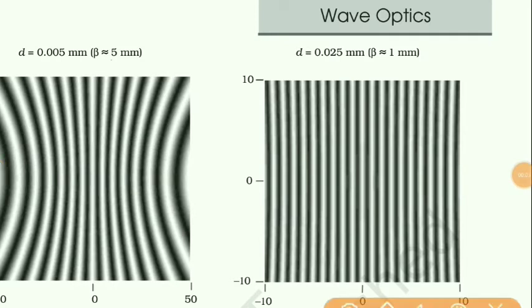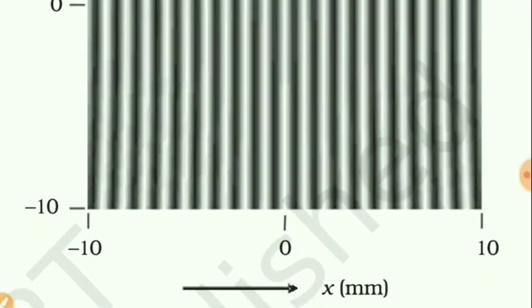So students, this interference pattern due to two light sources can be seen like this. You can see alternate dark, bright, dark, bright bands. So the bright one is called constructive, and if it is dark, then it is destructive.